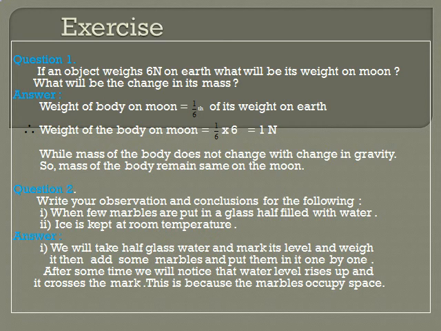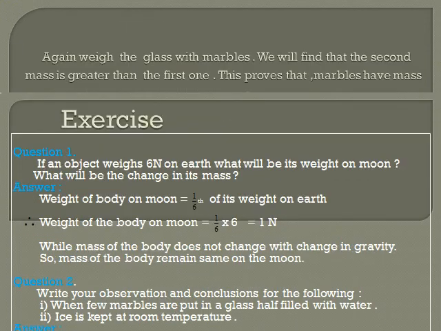We will take half a glass of water, mark its level and weigh it. Then add some marbles and put them in one by one. After some time we will notice that the water level rises up and crosses the mark. This is because the marbles occupy space.